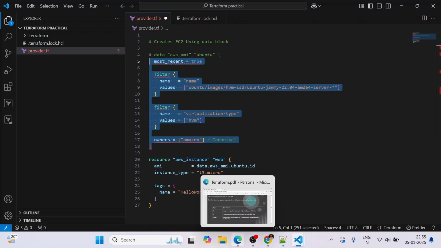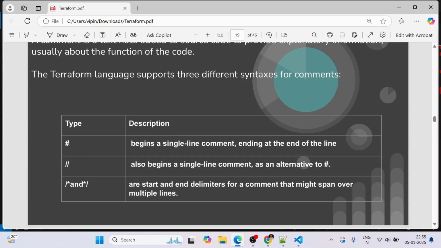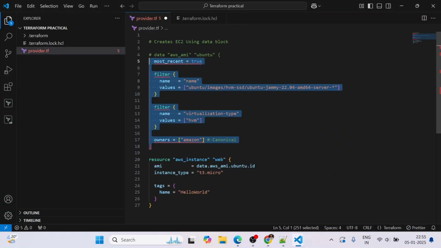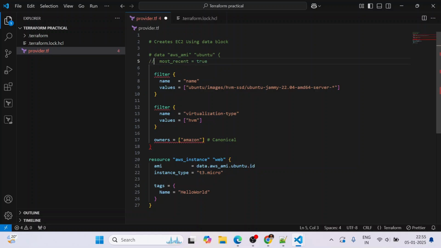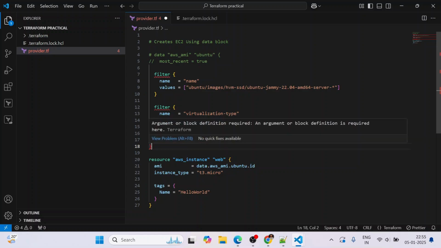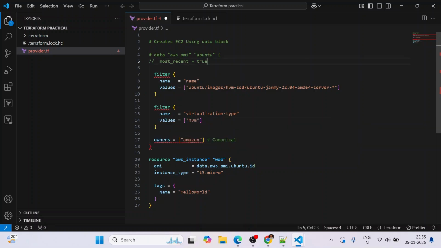The second option we have seen is the double forward slash. Let's try this as well. We can use it like this, and like this. But it will not work for multiple lines, it will work for only a single line. So if you want to comment multiple lines, let me uncomment it. Let me press Control Z here.